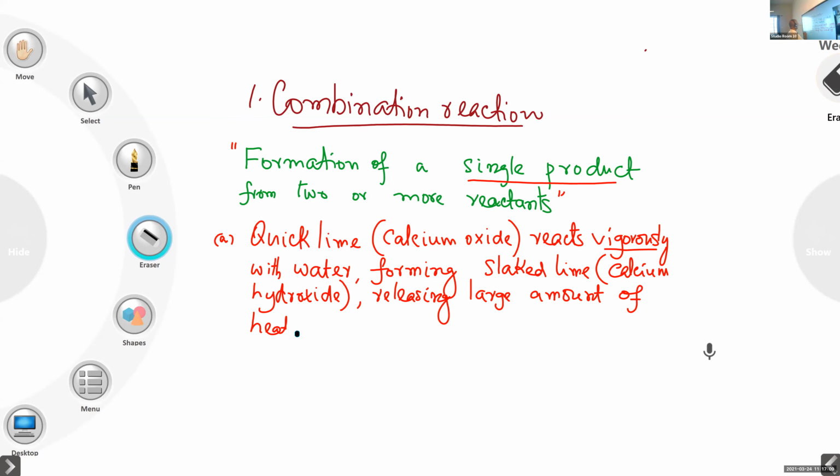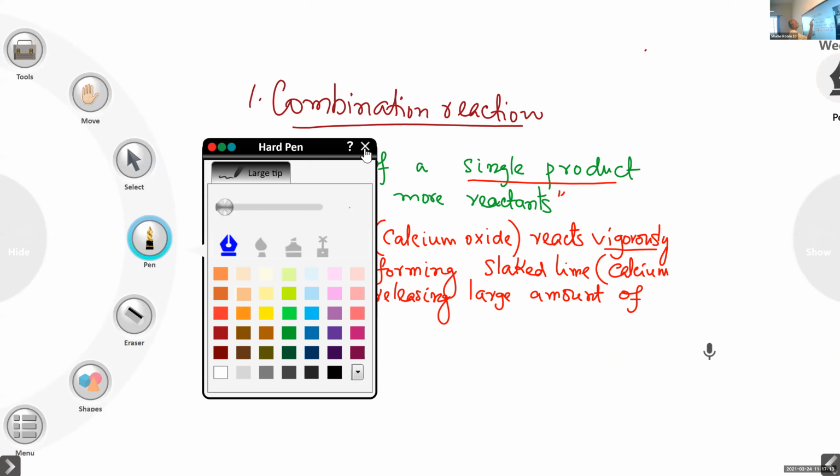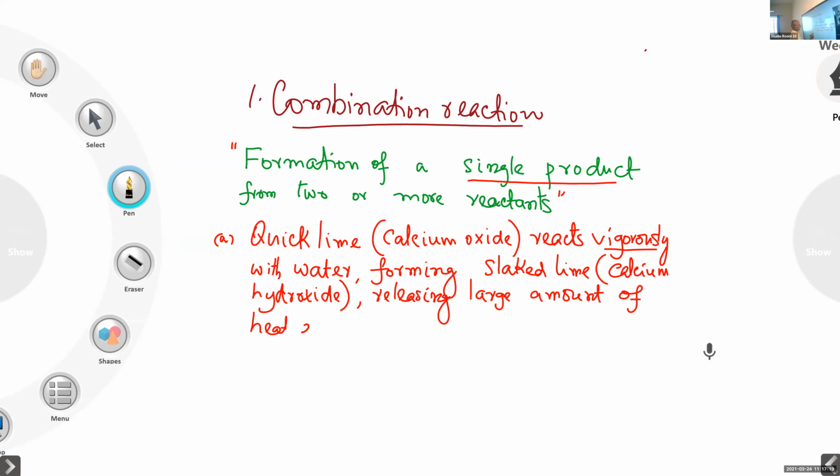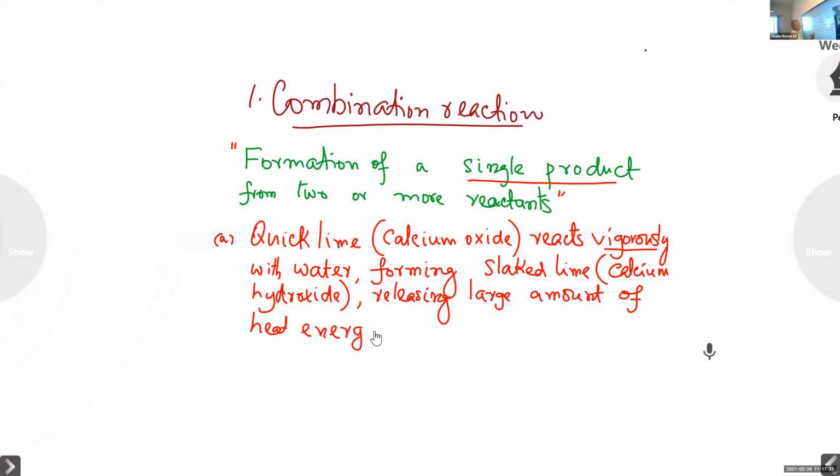Releasing large amount of heat energy. That is the reaction. So the question is this. Remember the question? What happens when quicklime is added to water?